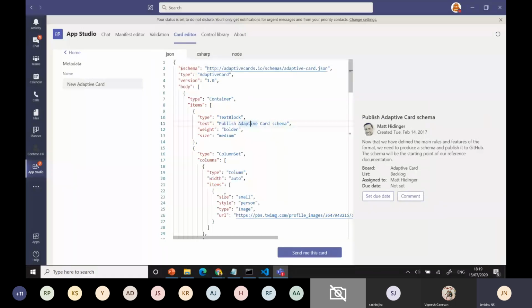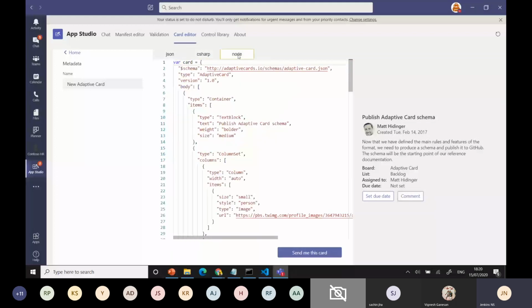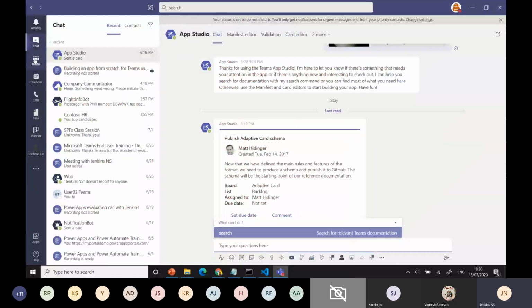You can have C# code, or if you are working with Node, you can use the Node code. We have different options: JSON, C#, or Node for adaptive cards, hero cards, everything. It will automatically come here, and you can use the code in your own code. I'll show you one example here.